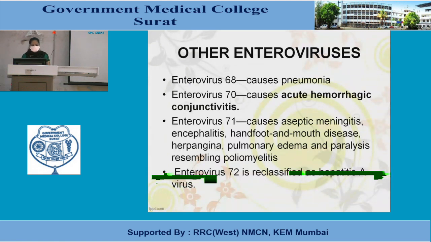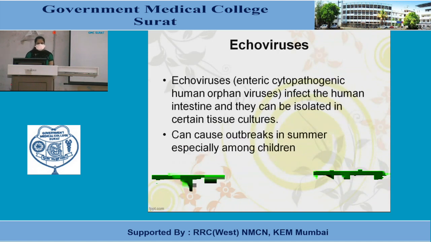Enterovirus 72 is reclassified as hepatitis A virus. Echoviruses, that is enteric cytopathogenic human orphan viruses, infect the human intestine and can be isolated in certain tissue cultures. They can cause outbreaks in summer, especially among children.